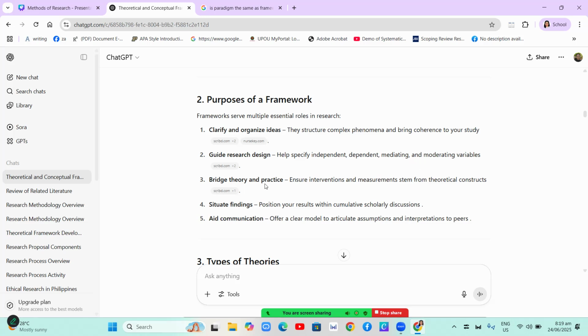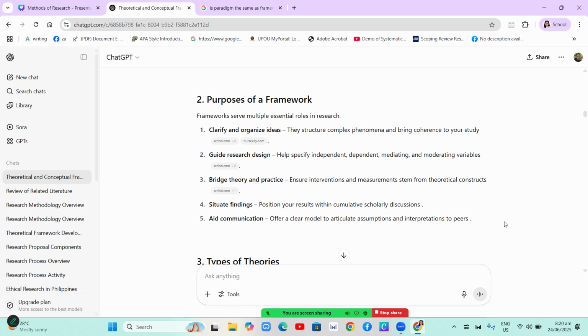Third, your frameworks will bridge theory and practice. It ensures interventions and measurements stem from theoretical constructs, and it situates your findings. It positions your results within accumulative scholarly discussions. And last, it aids your communication. It offers a clear model to articulate assumptions and interpretations to peers. So, theoretical and conceptual framework are very important in your study.